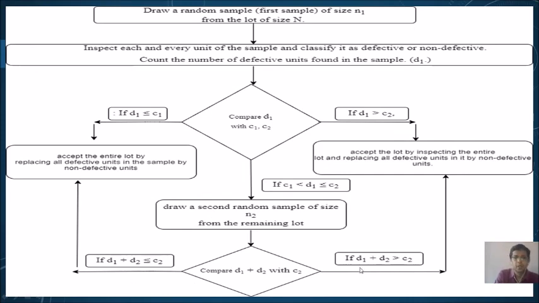But if D1 plus D2 is greater than C2, that means the lot is rejected or sent to rectification, where the whole lot is inspected again. All the defective units in the lot are replaced by non-defective units. So that is basically the double sampling plan, right?